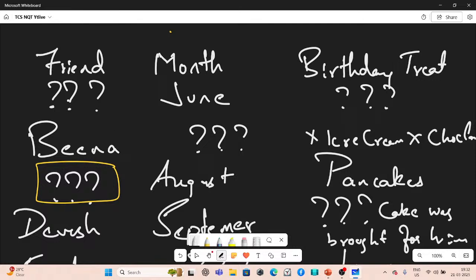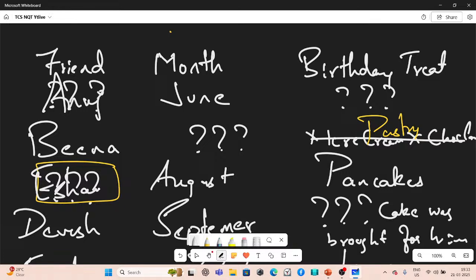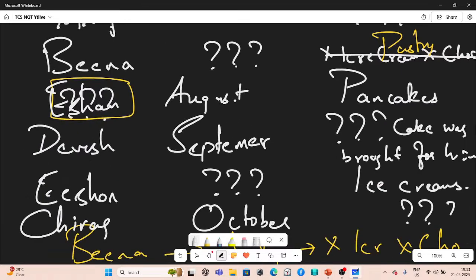But look here. We have Anuj, who's born in June. We don't know his birthday treat, but we have figured out Bina likes pastry. Then we have Devesh, born in September, who likes cake.